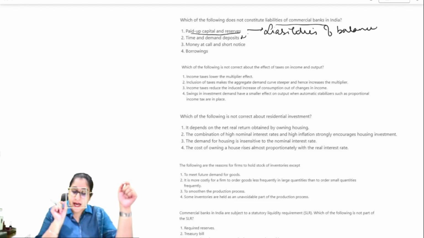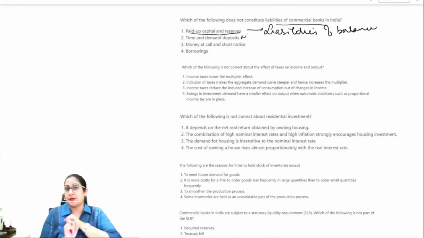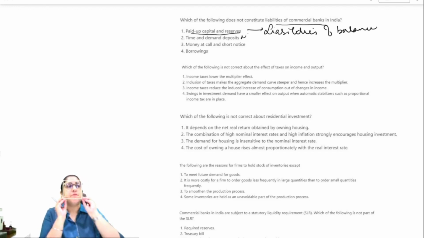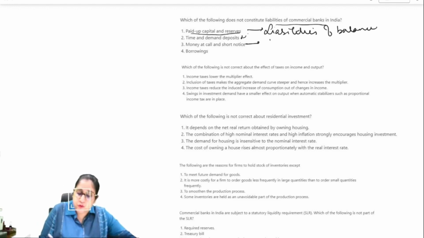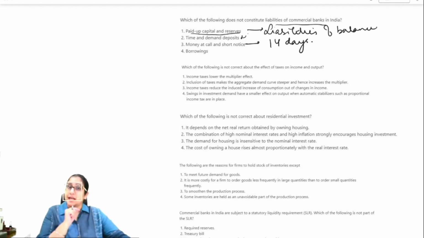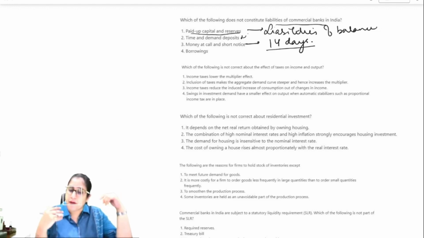Then money at call and short notice. Now this is not a liability. Why? Because whatever money is invested in the call money market, you have to repay within 14 days, within a fortnight. So it is a very liquid market. You can call up your money, or the investor can call up the money, anytime, so within 14 days you have to pay it back.